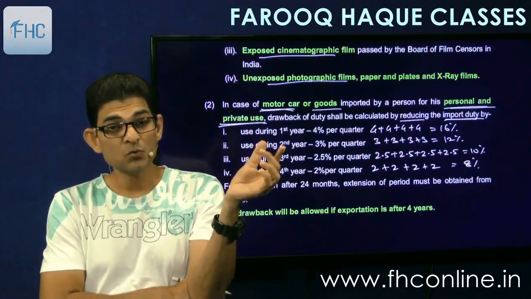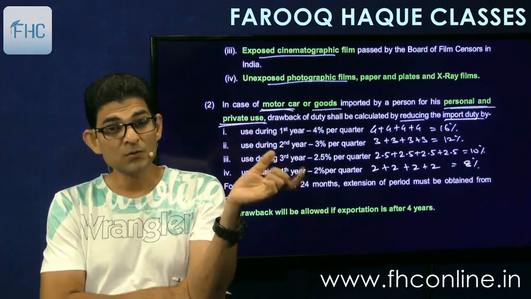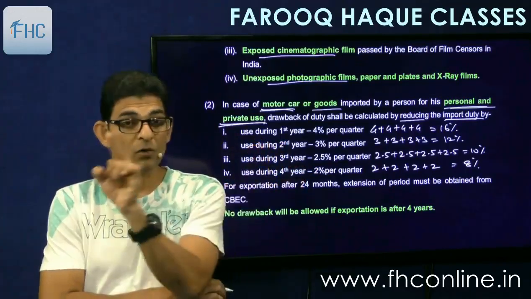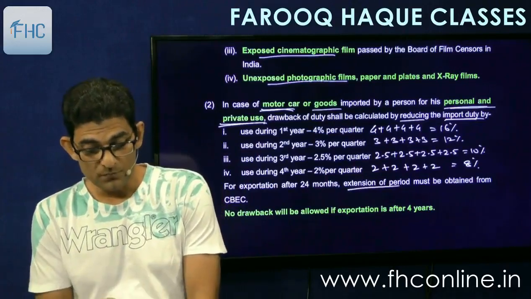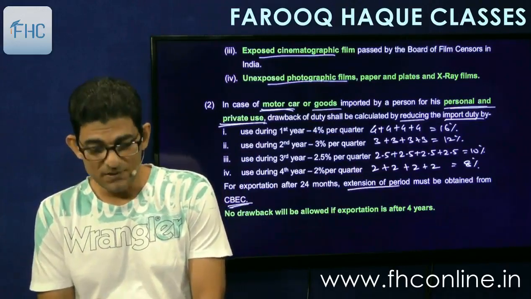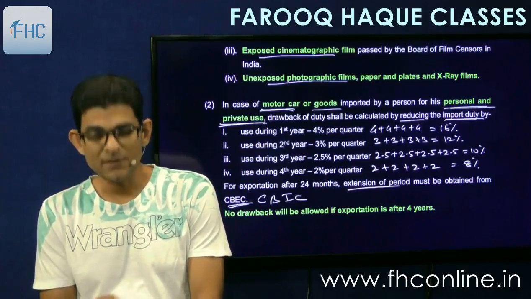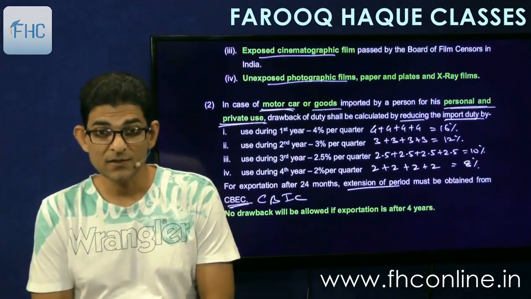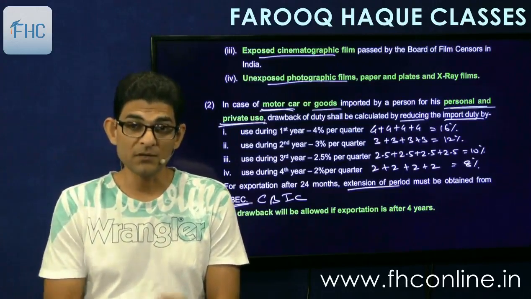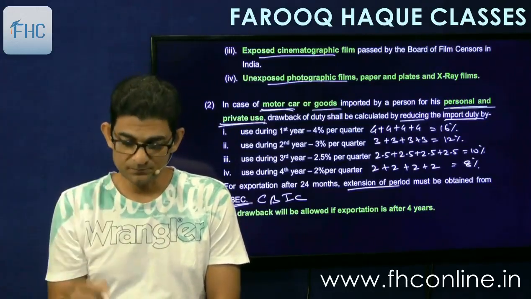But original time is 2. So for the balance 2 years, you have to seek extension of time. You have to obtain extension of time from CBEC, means CBIC. So extension can be granted by CBIC beyond 24 months. Otherwise the normal time is 24 months.